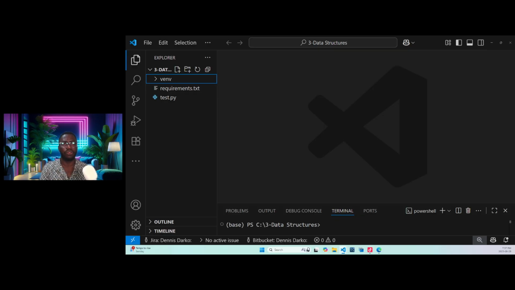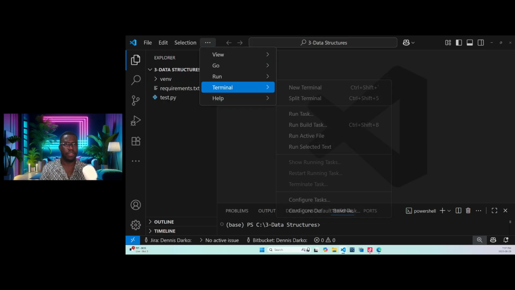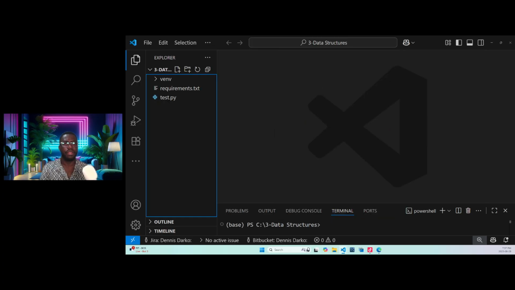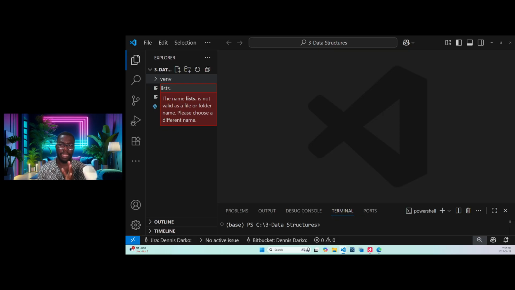Now, what we are coming to do here is we want to have a new terminal, which I already have. So we want to create a new notebook, which I always show you. Either you right click here or you come here to new, and then you just say list. Okay, we are going to learn list today, which is one aspect of the data structures. So list dot, I'm taking my time, guys, I don't want to rush. So look at how I am creating the notebook.